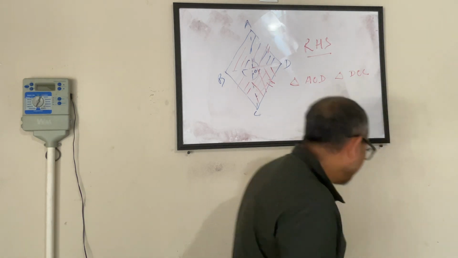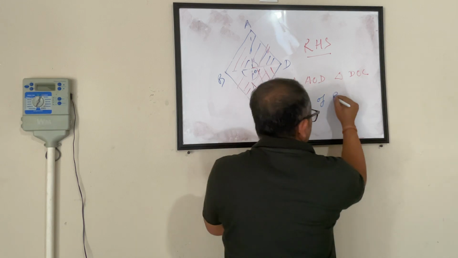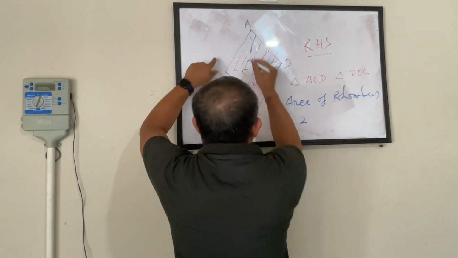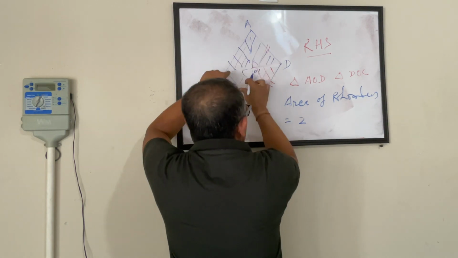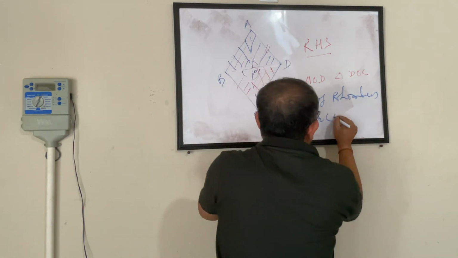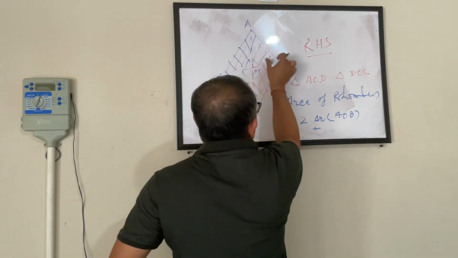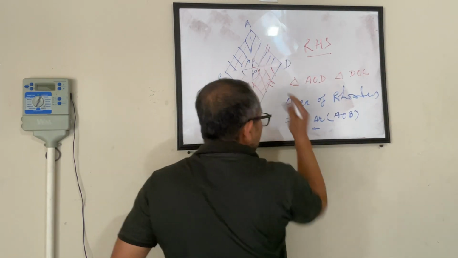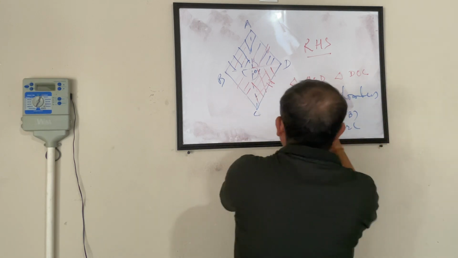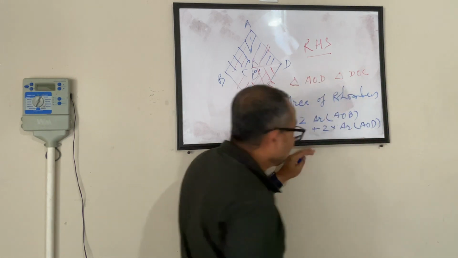So I can say my area of rhombus is equal to 2 times this area. Okay, because this and this are same, so I am saying 2 times area of, let's say, this triangle AOB plus 2 times this area, because this and this are same, so I am saying 2 times area of this one AOB. Are you getting this so far?